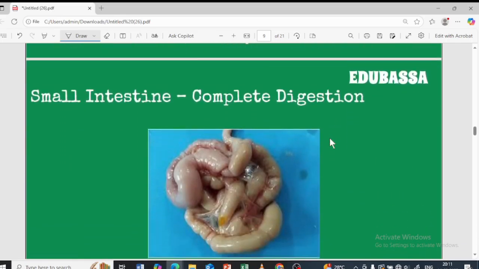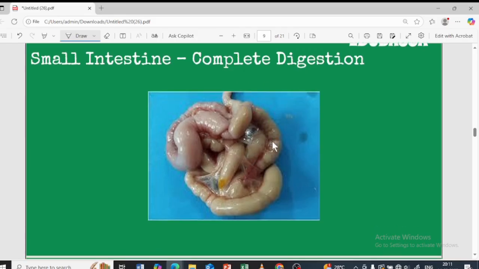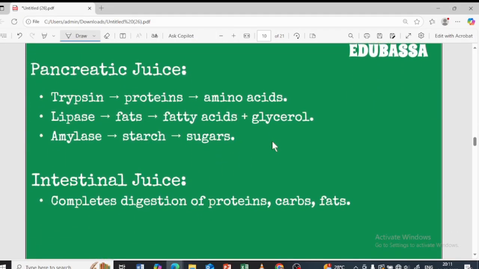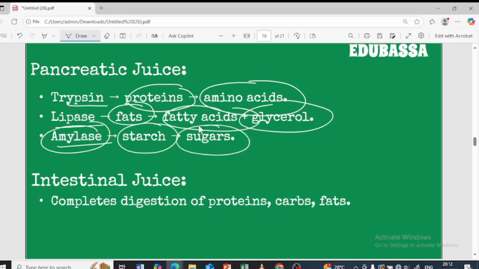So this is the small intestine, where the complete digestion is taking place. Next, about the pancreas. I told you the food is made alkaline so that the pancreatic enzymes can act. These pancreatic enzymes are trypsin, lipase, as well as amylase. Trypsin breaks down protein into amino acids. Lipase converts fat into fatty acids and glycerol, and amylase converts starch into sugar. Clear? So this is the function of the pancreatic enzymes.